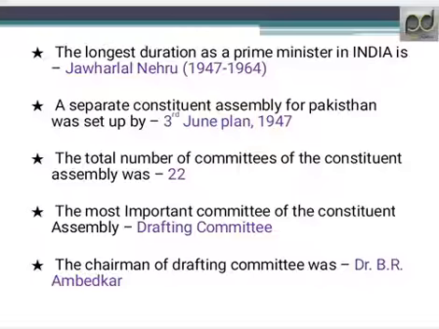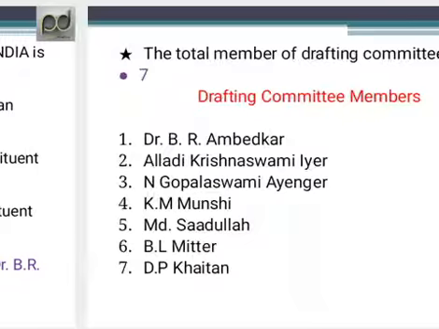The total number of committees of the Constituent Assembly was 22, and the most important committee among these 22 committees was the drafting committee, and the chairman of this drafting committee, very important, was Dr. B.R. Ambedkar.